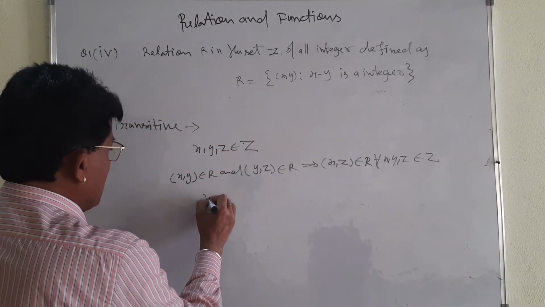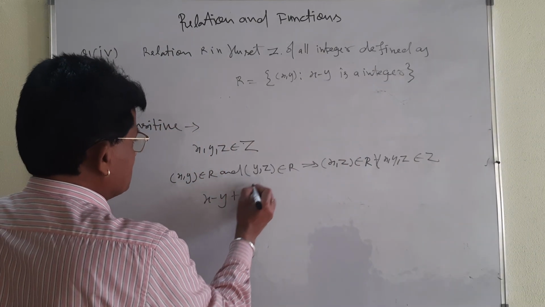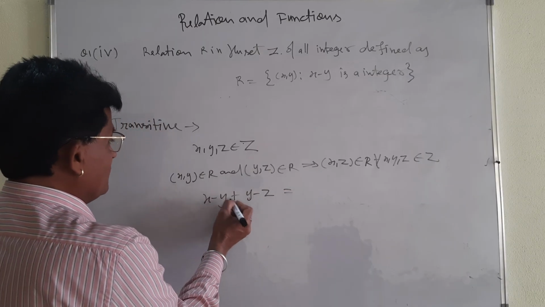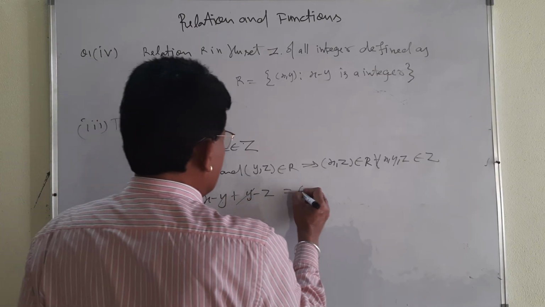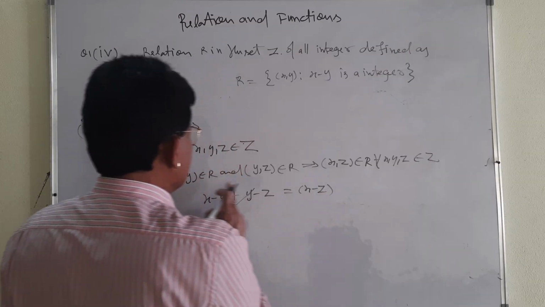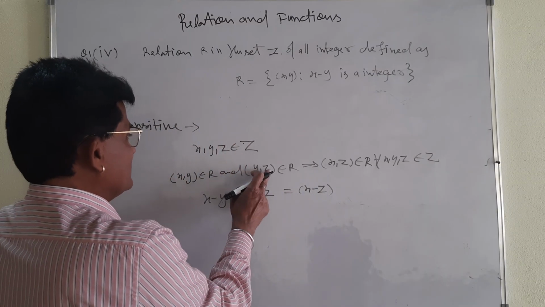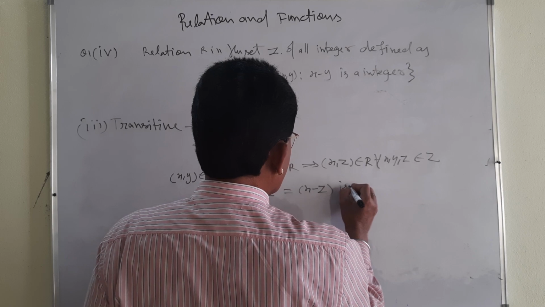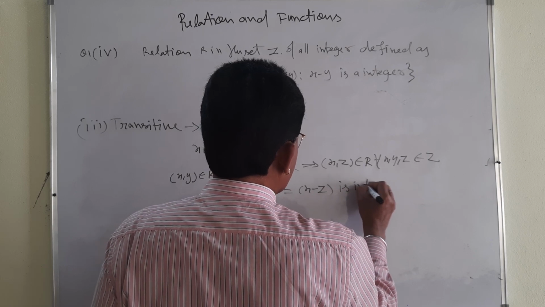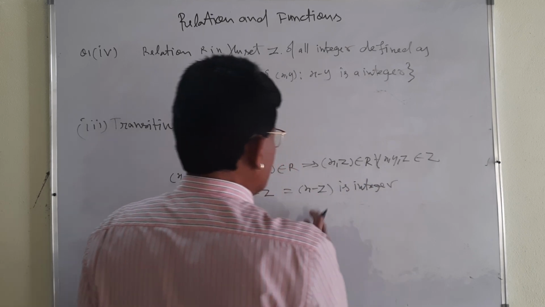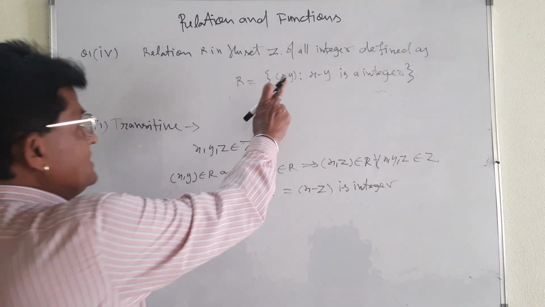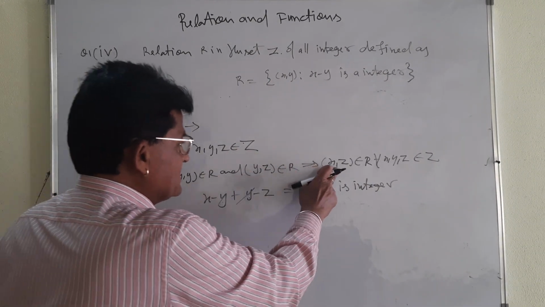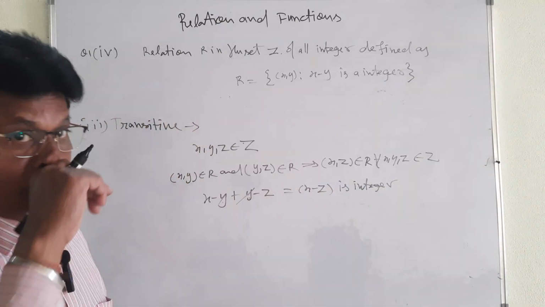See, x minus y, I am taking plus y minus z. You see, y will be cancelled by y. x minus z. This is an integer. You see, x and z are integers. The difference is an integer. I have taken this by the condition. x, y is an integer, y, z is an integer. The difference x, z will be an integer.